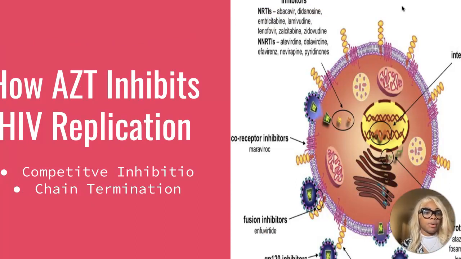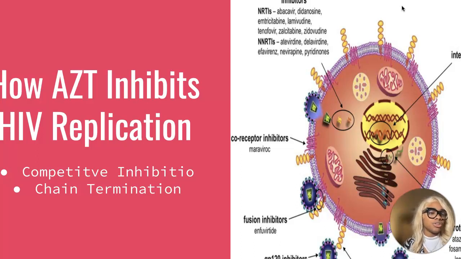AZT's impact on HIV replication unfolds through a strategic two-step process. First, AZT triphosphate engages in competitive inhibition, vying for a spot in the developing viral DNA chain against natural nucleotides. This competitive edge allows AZT to be selectively incorporated into the chain. The second phase is chain termination.